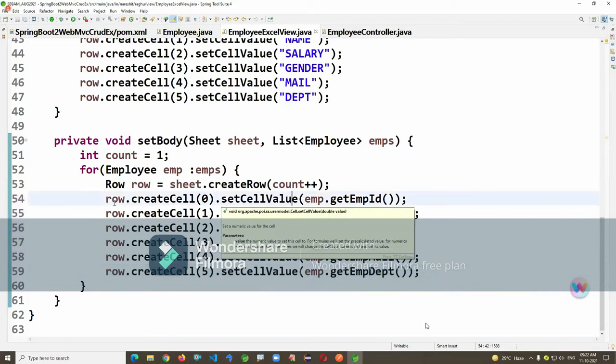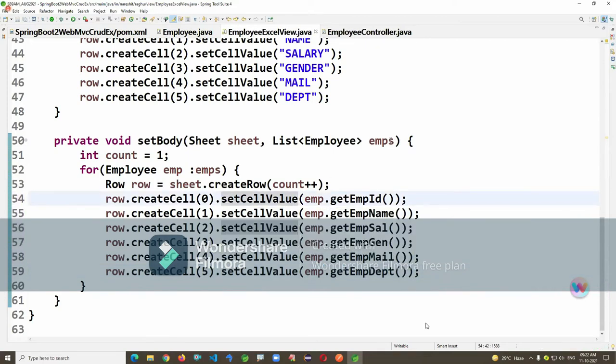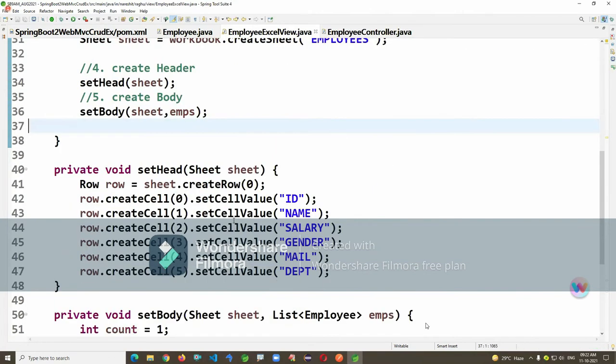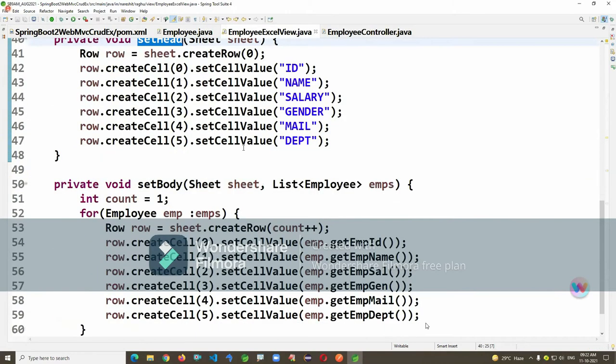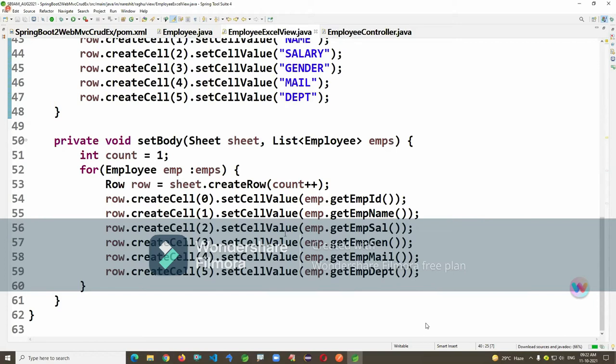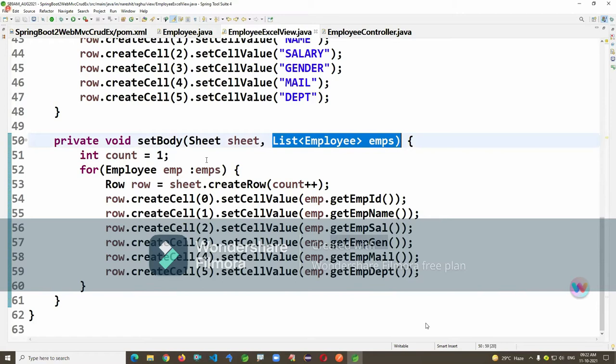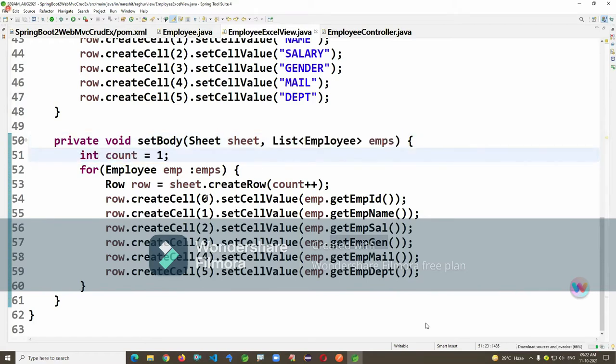So like this, I'm exporting here. If the list contains 10 rows, then 10 rows are created. Actually, we can write directly here itself, but for convenience I took two separate methods, setHead and setBody. Taking this list and this count, I just converted this into multiple rows here.